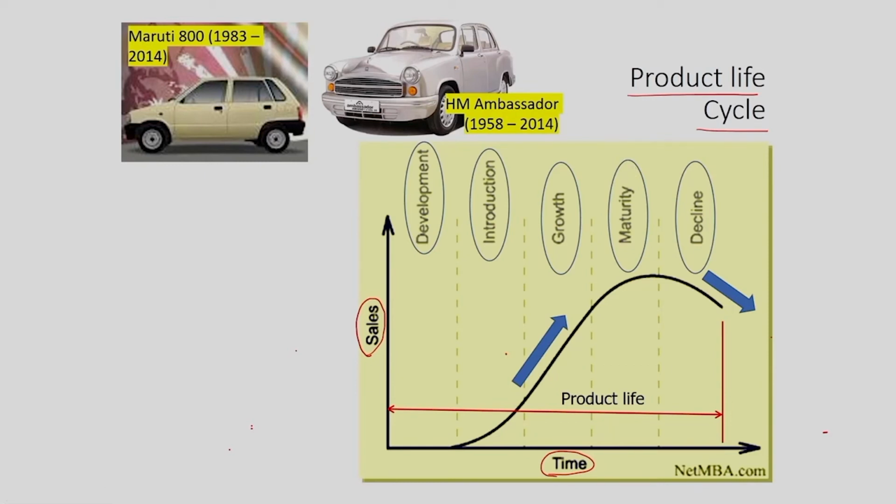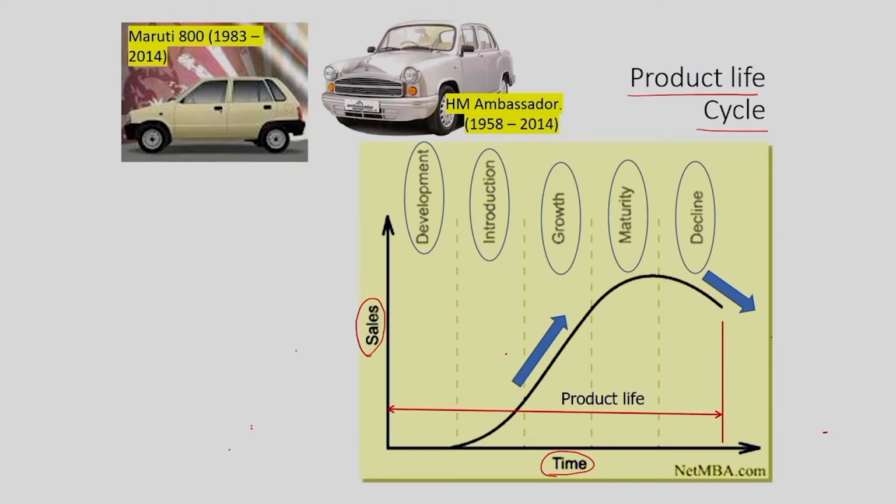It was launched in the year of 1983. It was in the market up to 2014. So, you just look at, for 4 decades the Maruti 800 was in the market. So, the total product life cycle, if you say, it is 40 years approximately, 4 decades.